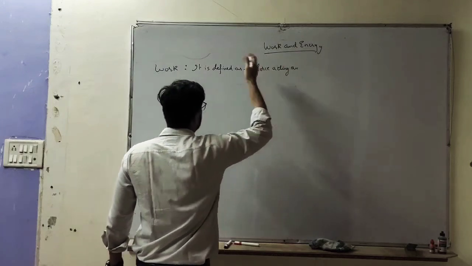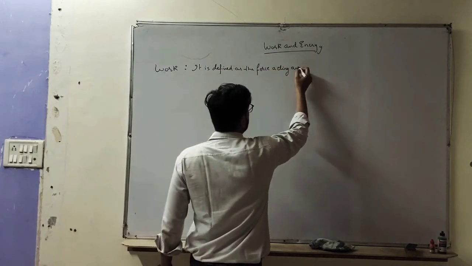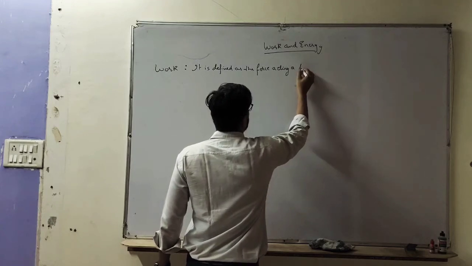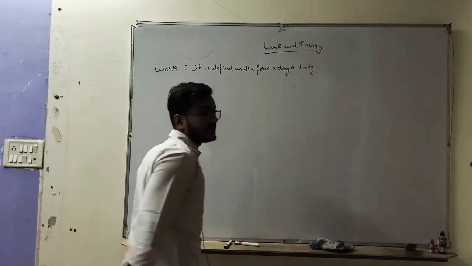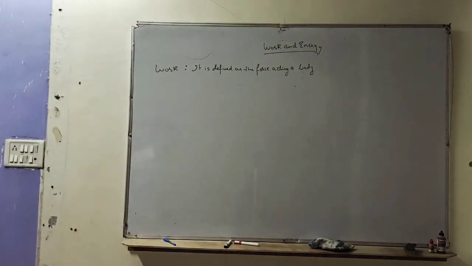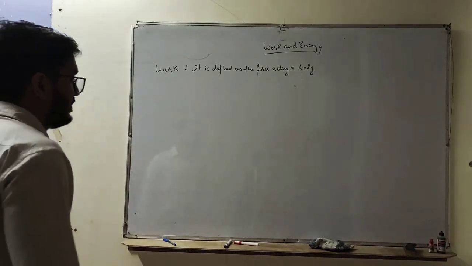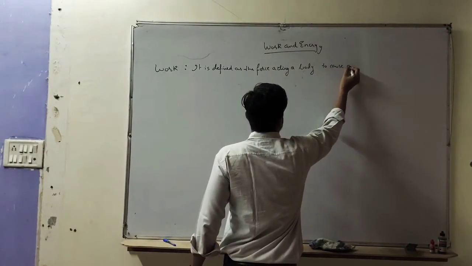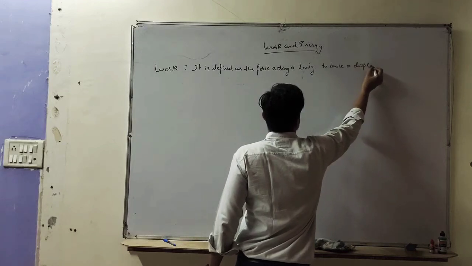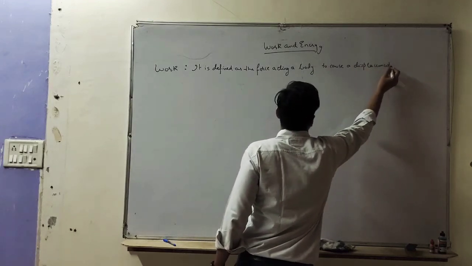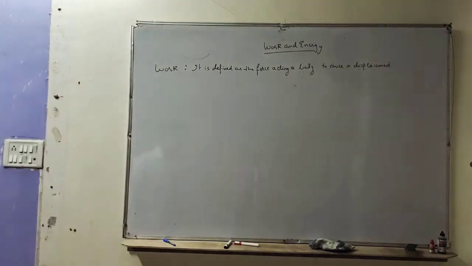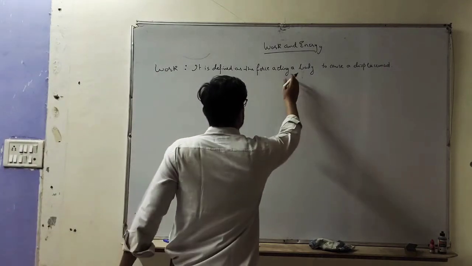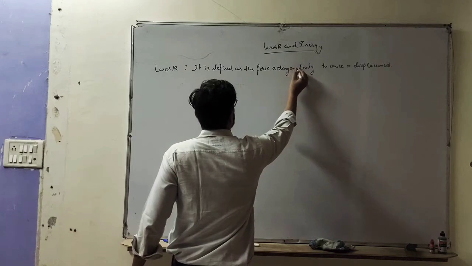Work done by a body is defined as the force acting on a body that causes some displacement. So this is a simple definition of work done. It is defined as the force acting upon an object to cause a displacement, or acting on a body to cause a displacement, right?